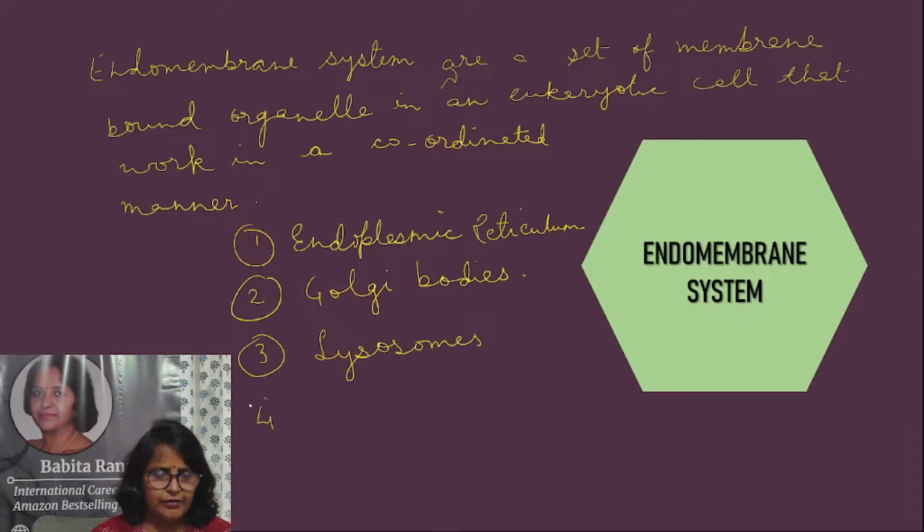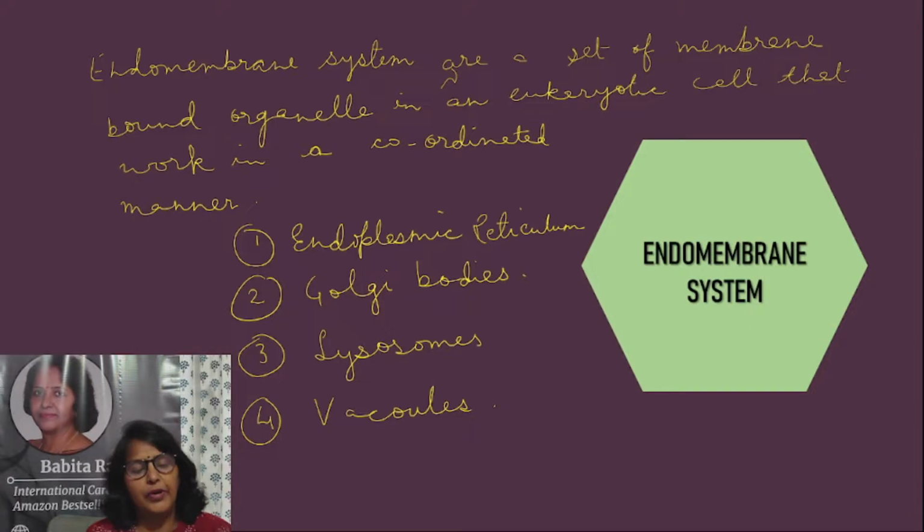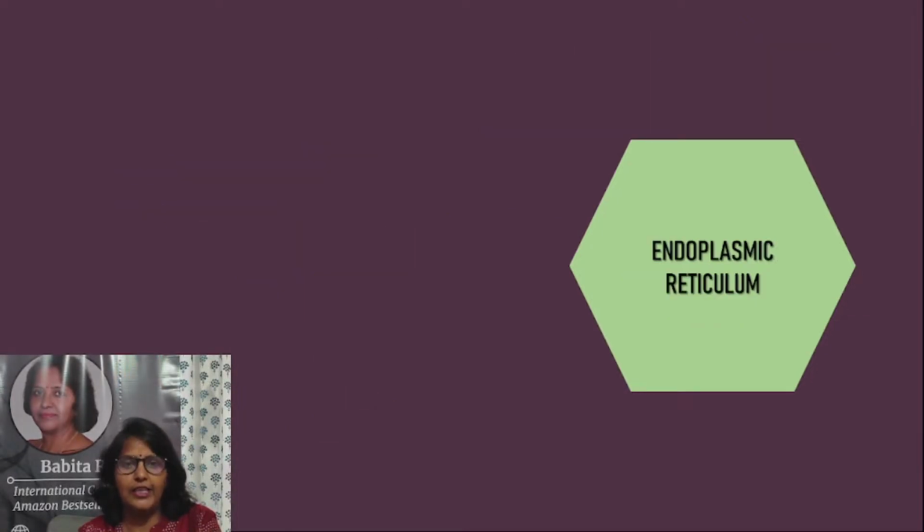And number four, vacuoles. So, these are the four organelles which constitute the endomembrane system. They work in coordination. We will see how each of them coordinates each other's work. Today we will study in detail the endoplasmic reticulum.